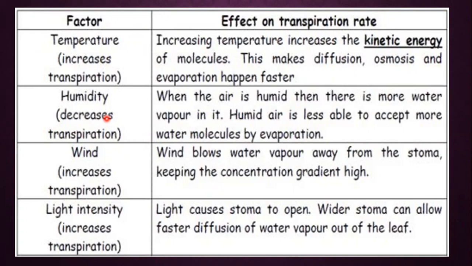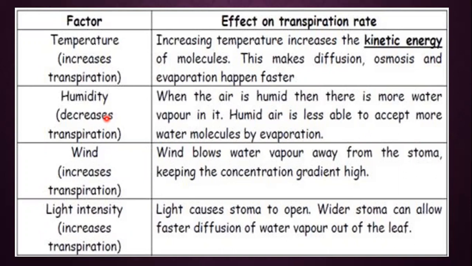Why? Because whenever the air is humid, whenever there is more water present in the air, then that air needs less water. So plants are living in the atmosphere, they are present in that environment. Whenever they sense the environment in which they are transpiring already contains much moisture, the rate of transpiration will automatically decrease. So humid air is less able to accept more water molecules by evaporation. That is the reason the transpiration will be low whenever the air is more humid.